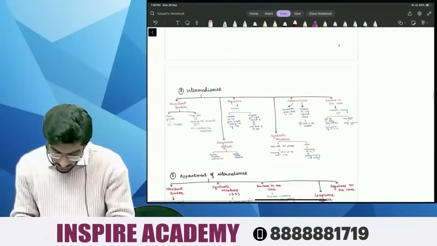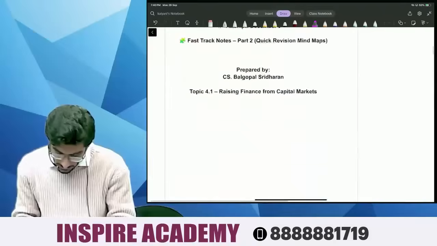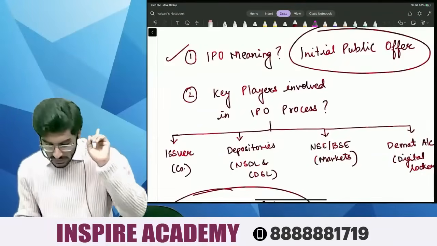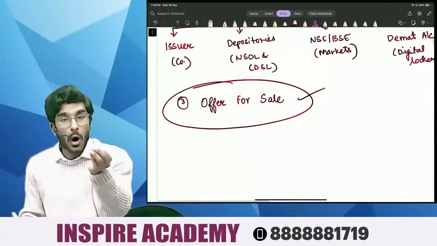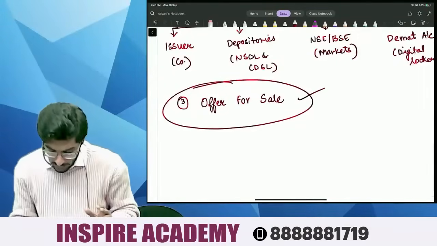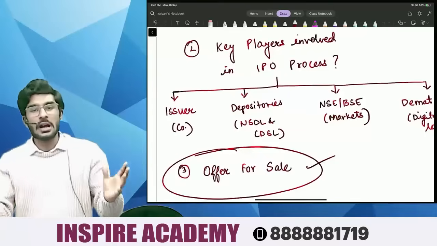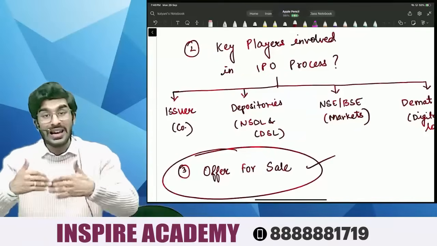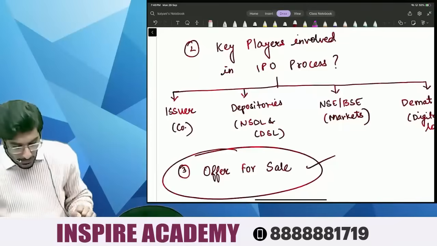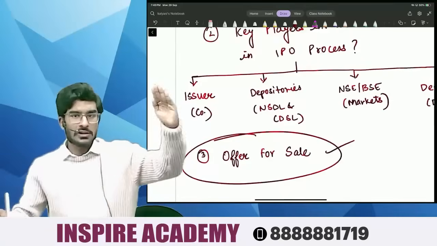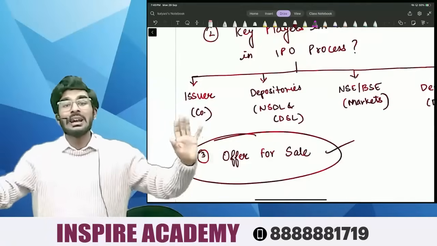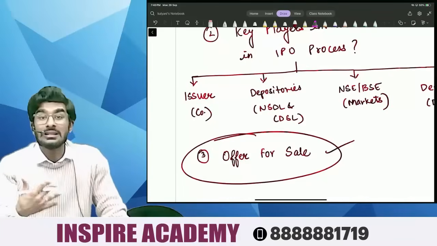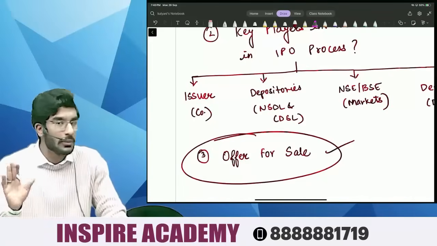Now, let's come to the second topic. So, IPO meaning is done. Number two, we are also done with the offer for sale. Now, people, let's understand who are the important players involved in the IPO process. Number one is, people, let's assume for a second that Lenskart wants to open 10,000 new stores. For that, it is raising capital from the public.